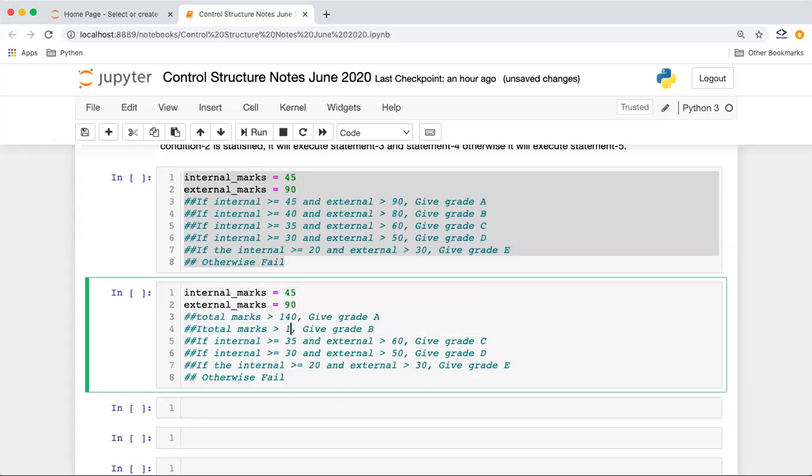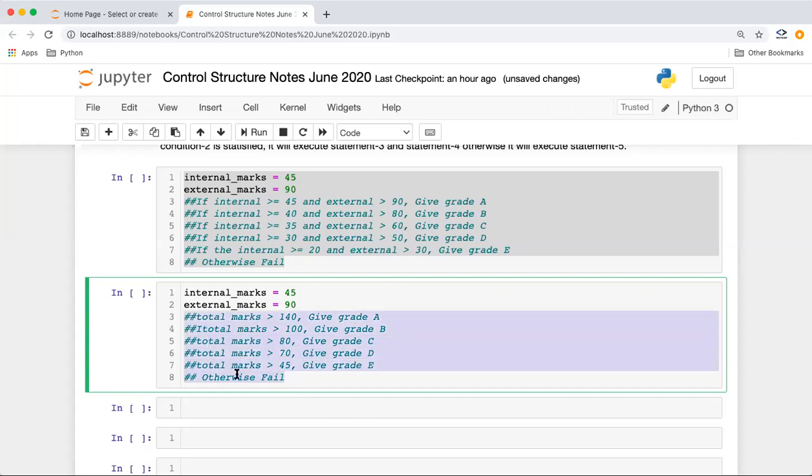If total marks is greater than say 100, we'll give B grade. Similarly, if total marks is greater than 80, we'll give C grade. If total marks is greater than 75 or 70, we'll give D grade. Minimum passing marks would be 45, right? If it's 45, we'll give E, otherwise fail.